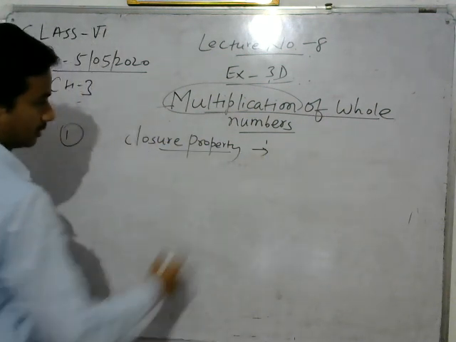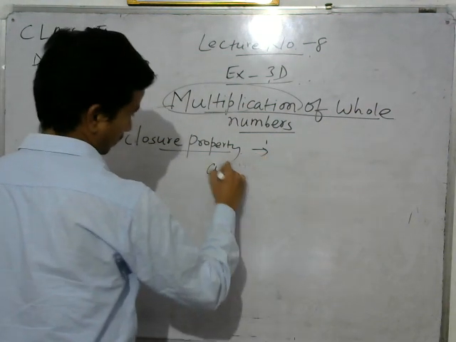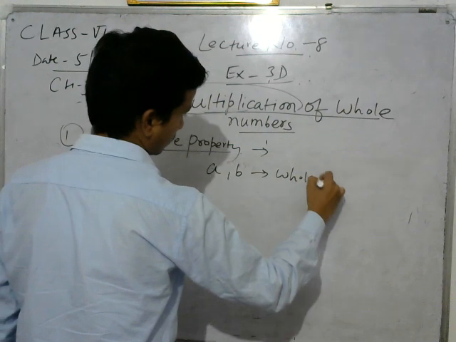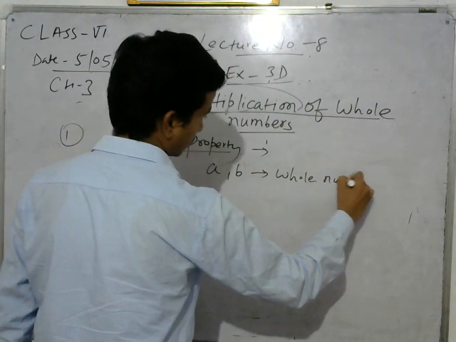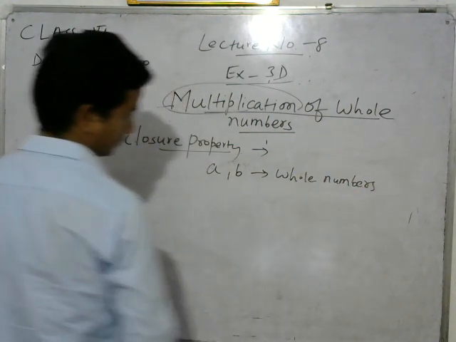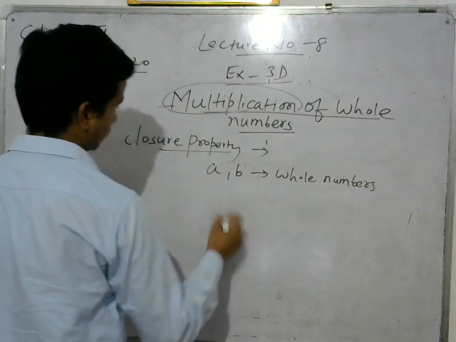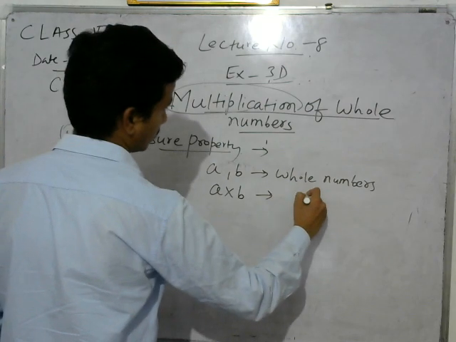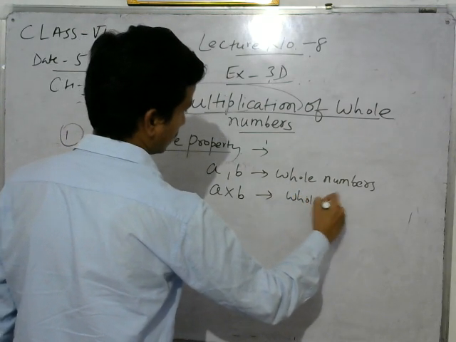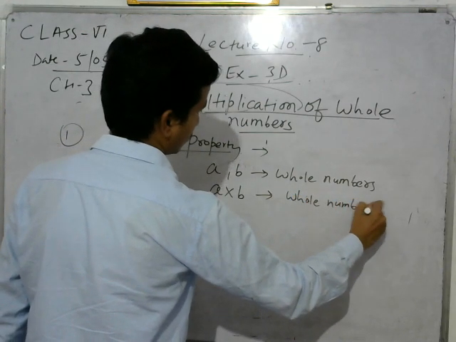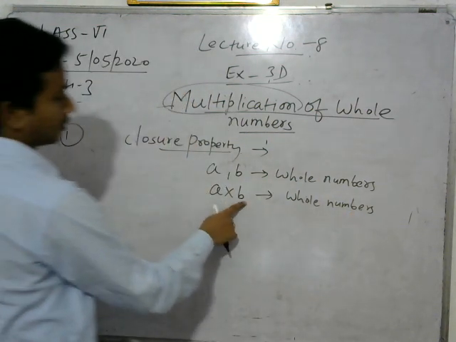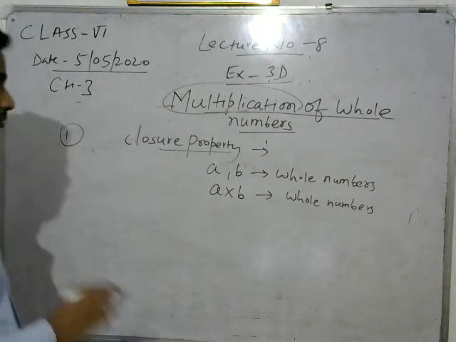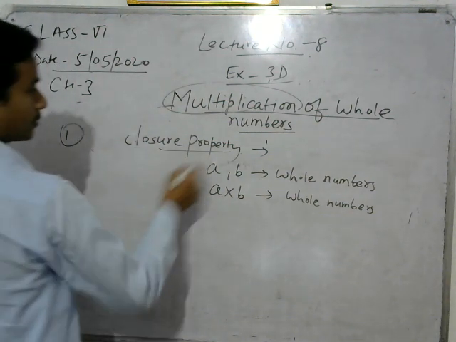This property says that if A and B are whole numbers, then A into B will also be a whole number. Okay, the product of any two whole numbers is always a whole number. So this is called closure property.